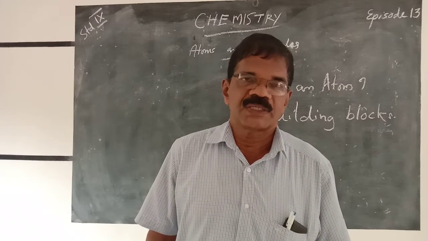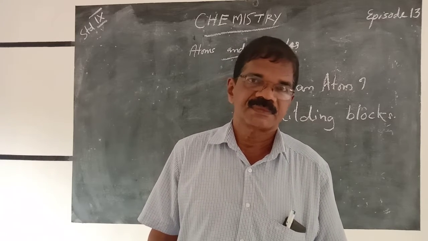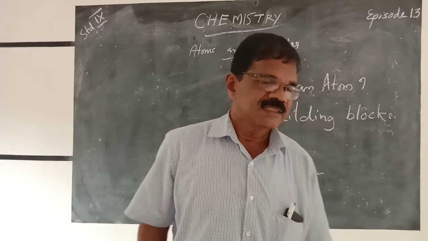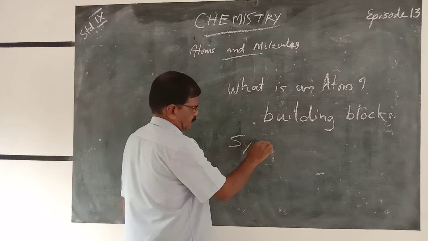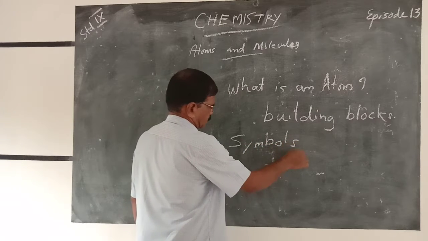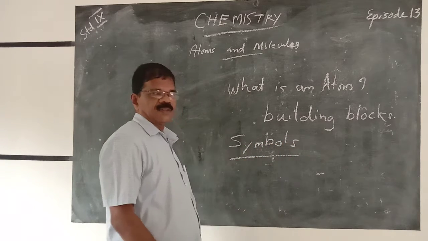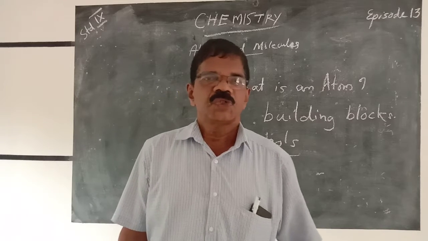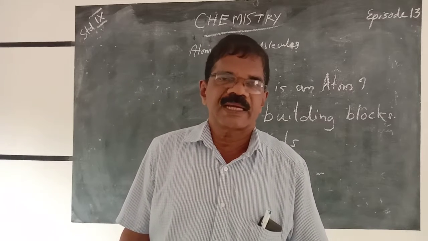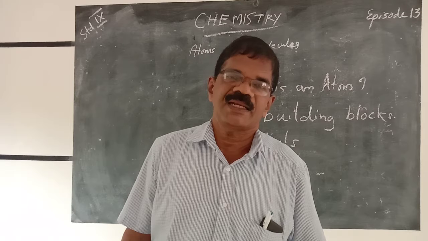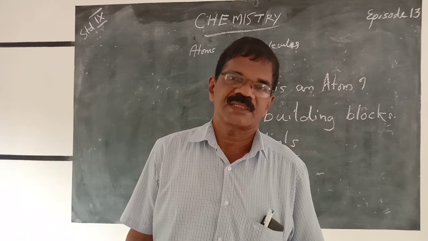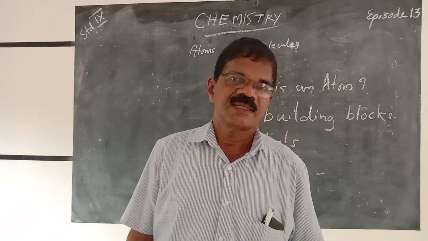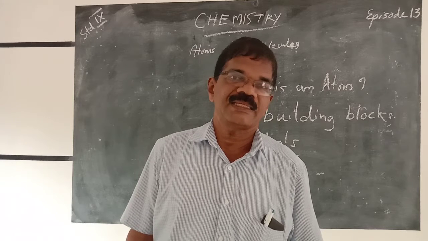Let us pass on to the symbols. What do you mean by symbols? Symbols represent, what is it? A symbol is the short form of the chemical name of the element. How many elements are there at present? At present, there are 118 elements.